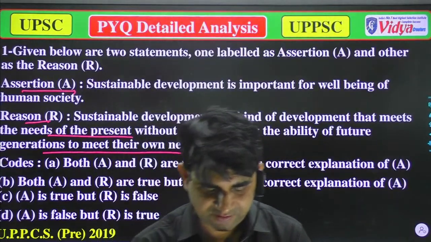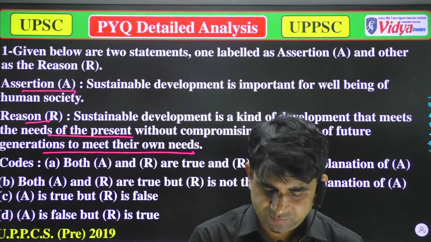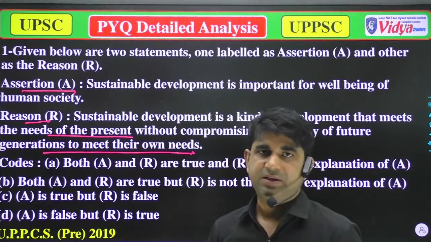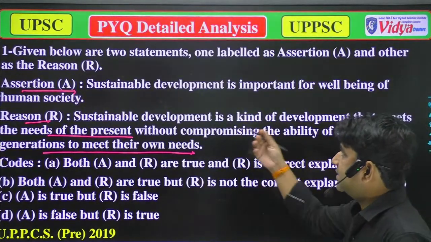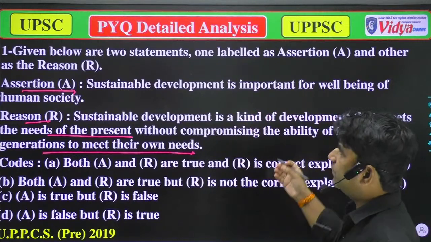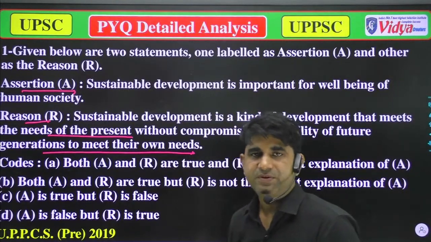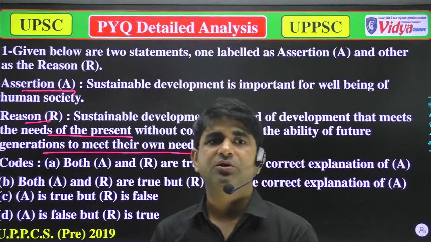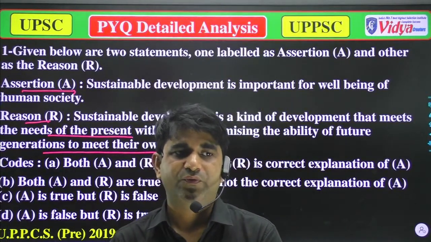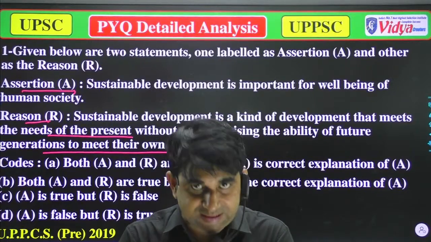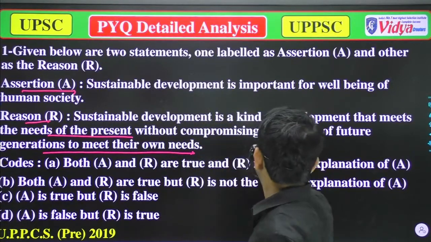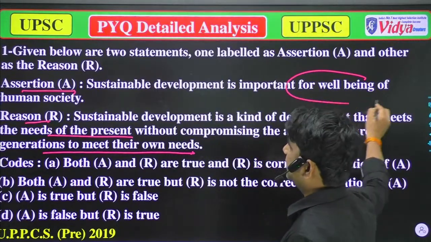Thank you, Savannah. Now we'll try to solve this question and check whether these are correct or not. First, sustainable development is important for the well-being of human society.